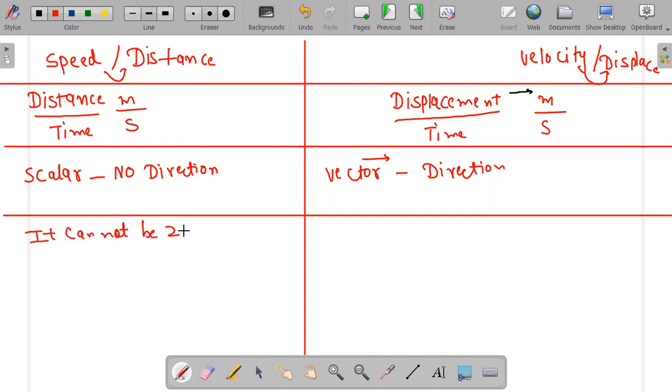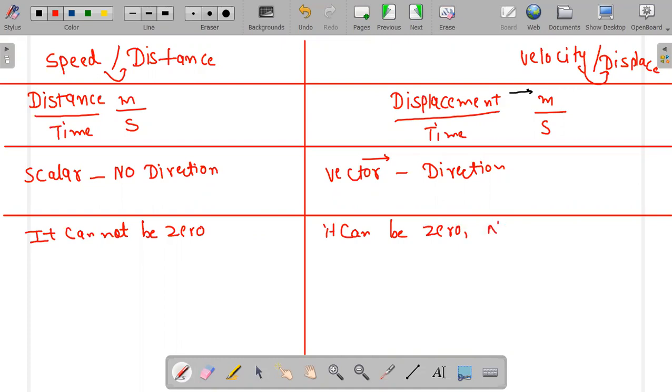If you are done with distance and displacement, then you can understand what I'm writing. And if you have any problem in distance and displacement, write me in chat box. Farhan asked me about his confusion, so you can ask me if you have any confusion between distance and displacement. Speed cannot be zero. Velocity can be zero.